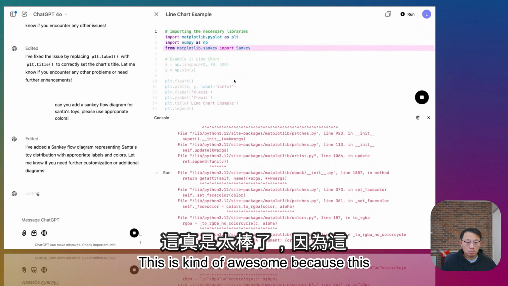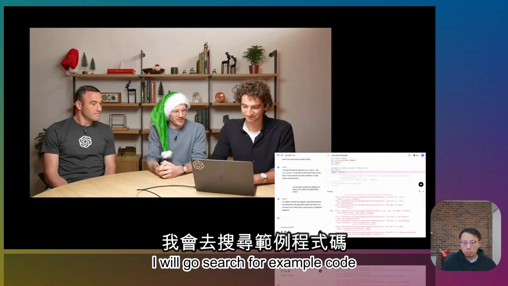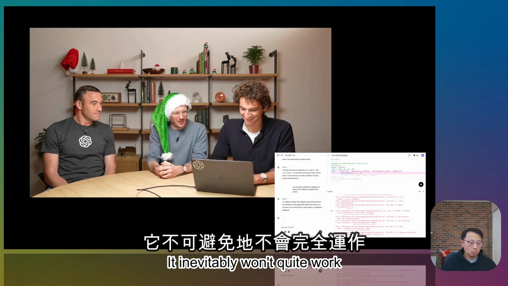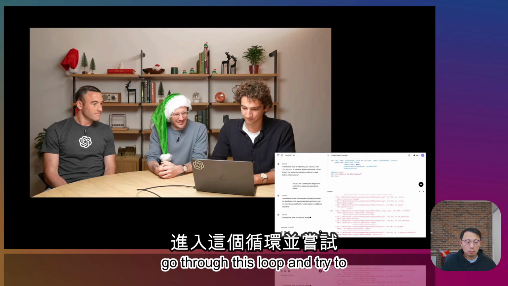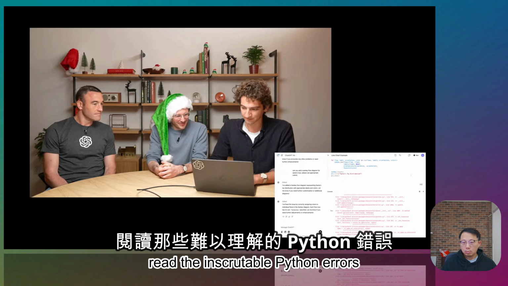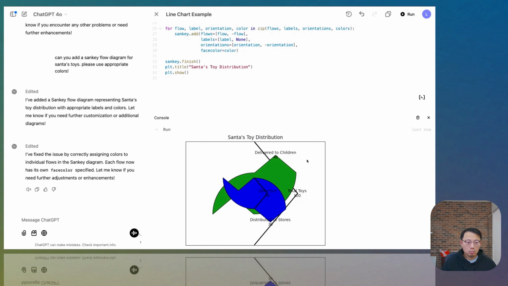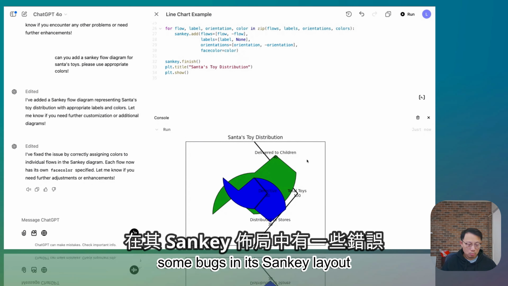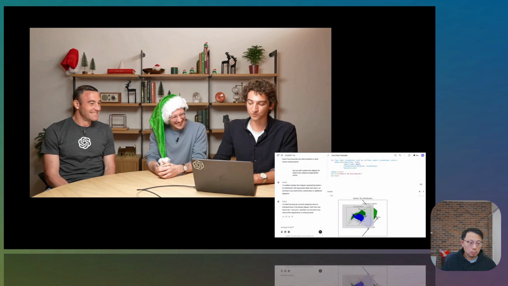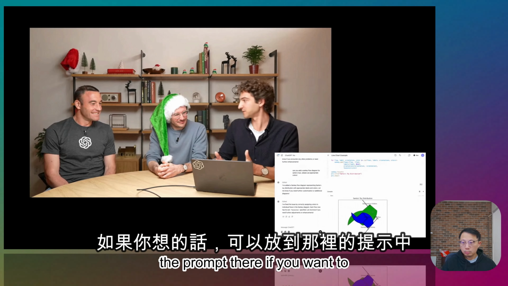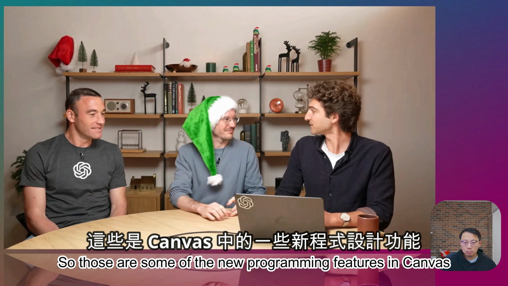This is kind of awesome because this is exactly what happens when I'm trying to learn something new. I will go search for example code, I'll run it, it inevitably won't quite work, and then I will try again, and then go through this loop and try to read the inscrutable Python errors and figure it out for myself. Ooh, there we go. All right, looks like maybe matplotlib has some bugs in its Sankey layout, but we got a graphic, so there we go. We can keep refining this with ChatGPT, even dragging this image into the prompt area if you want to show ChatGPT exactly what this image looks like to help refine. So those are some of the new programming features in Canvas.